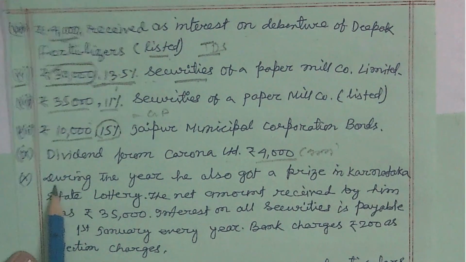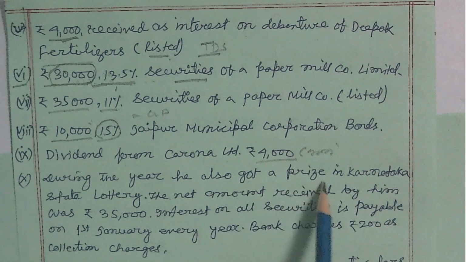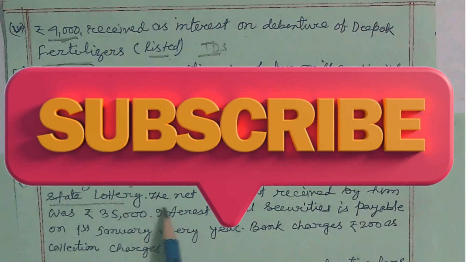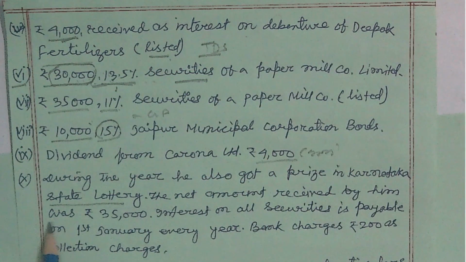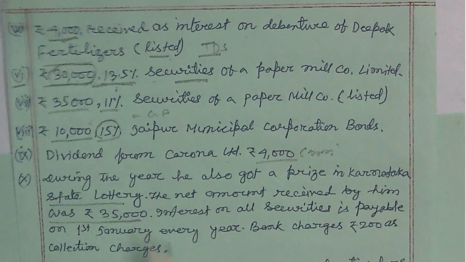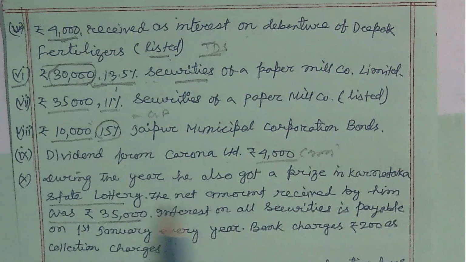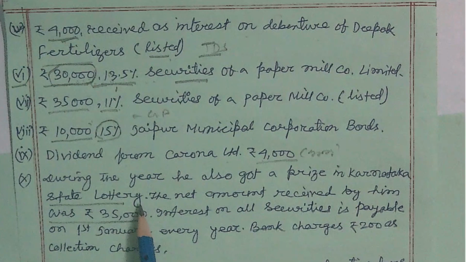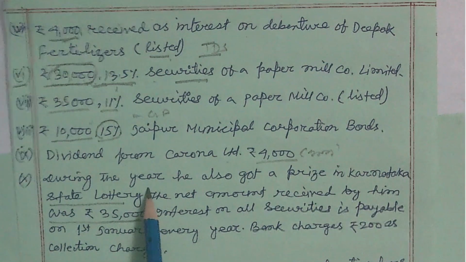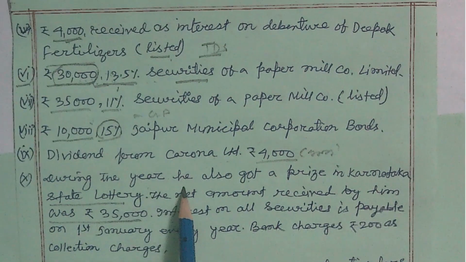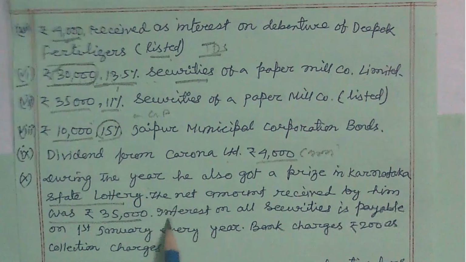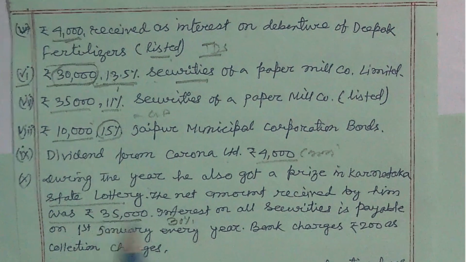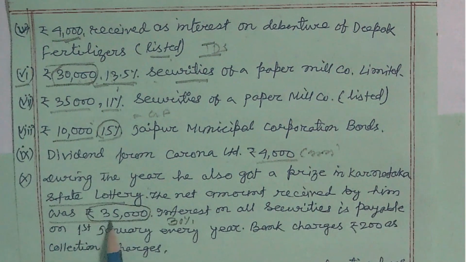Okay, and here during the year he also got a prize in Karnataka State Lottery. So the net amount received by him was 35,000. So TDS applicable in case of lottery, any TV program, card games, crossword puzzles, the rate of TDS applicable is 30%. So that means this is the net amount after deducting 30%.